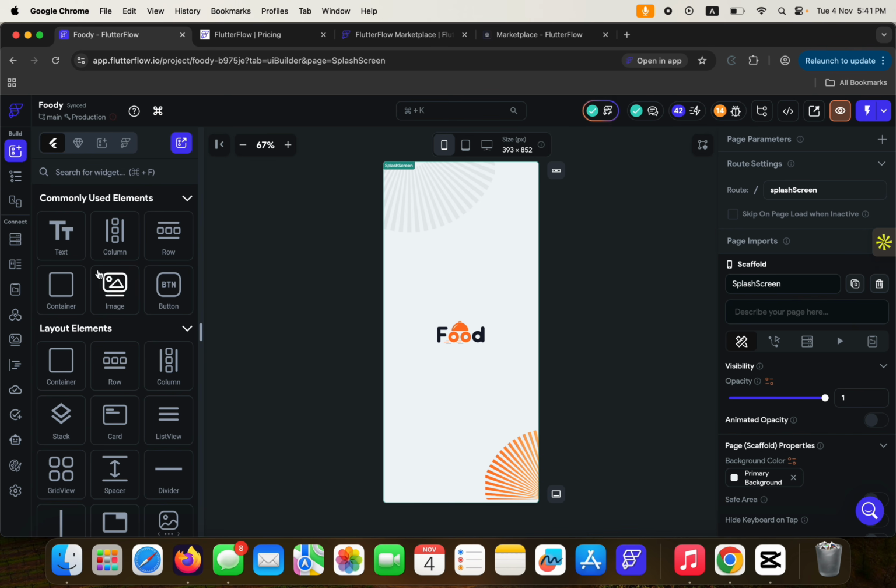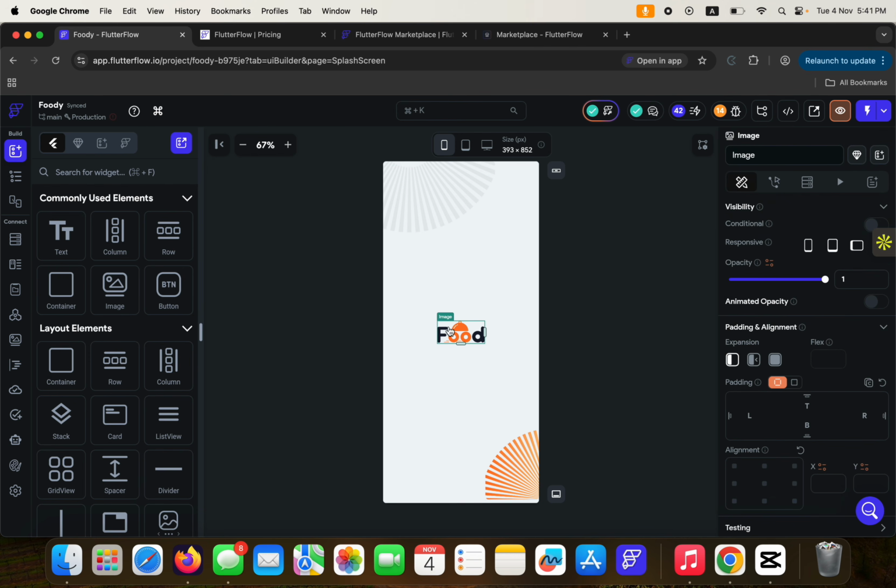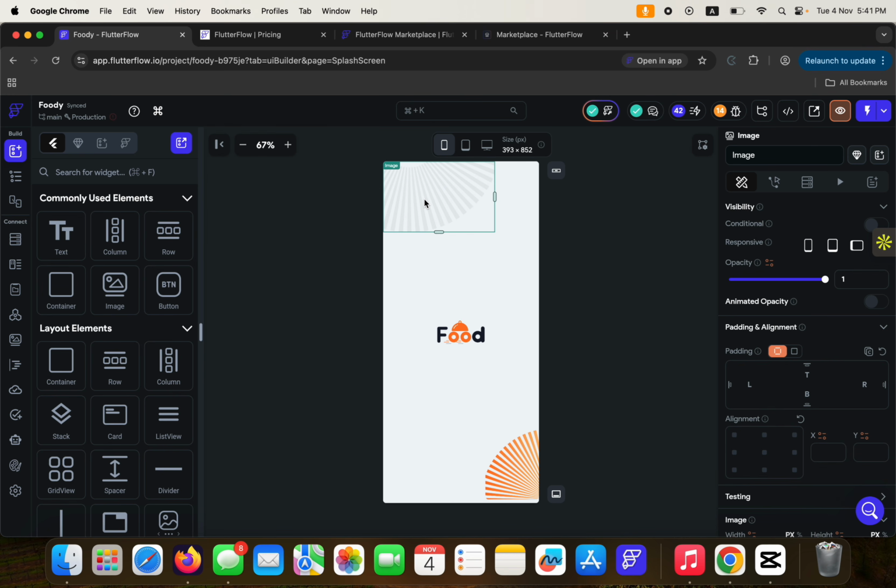So if you click on here, you see some of the commonly used elements. By elements, I mean the different things that make up your screen when you're building an application on FlutterFlow. So here is an image. This is an image. This is an image as well. That's an element. If you come here, you see that there's an image here in the commonly used elements. So we have button, we have row, we have column. Now, all of these items are inside a column. As you can see, when I clicked on it, it showed here. All of these items are inside a column.